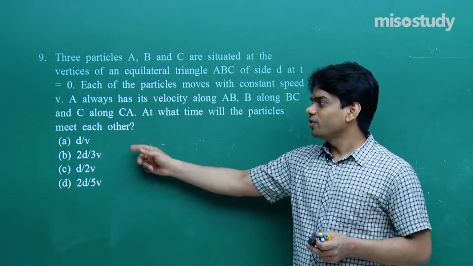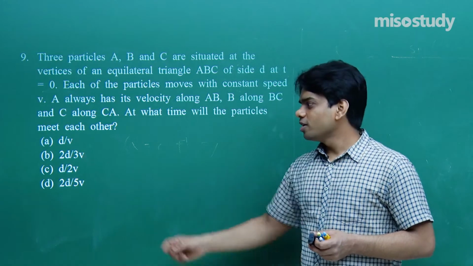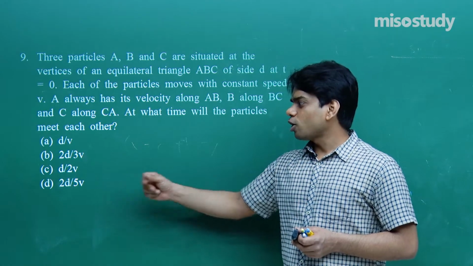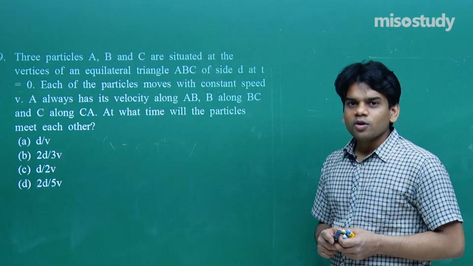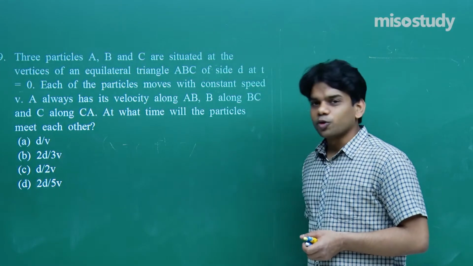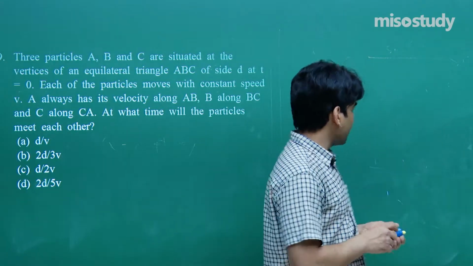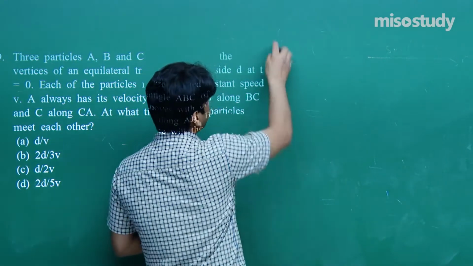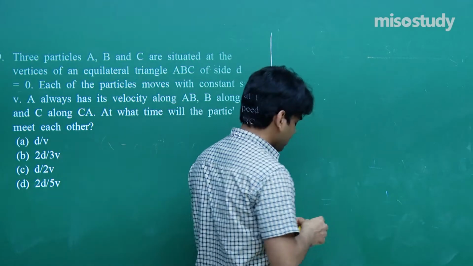Option number A, d by v. Option number B, 2d by 3v. Option number C, d by 2v. And option number D, 2d by 5v. 4 options and the scenario of the question. How will the question look like? Let me draw a diagram representing the motion of the 3 particles.